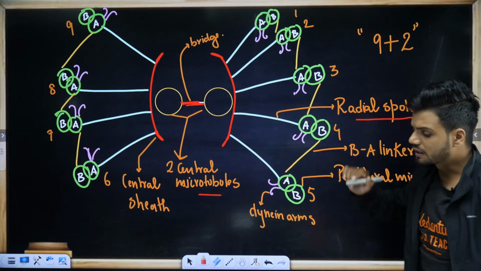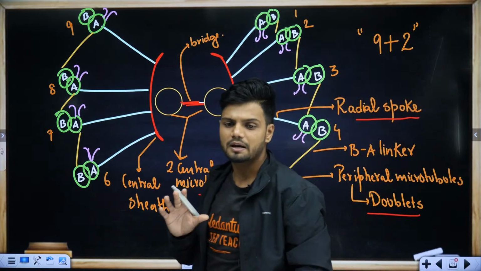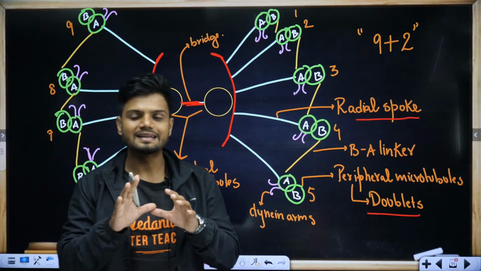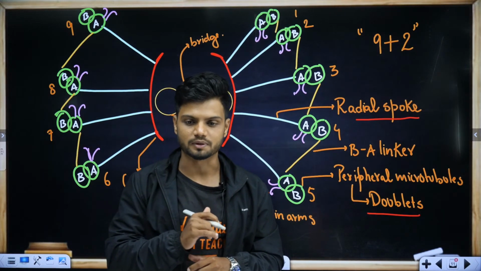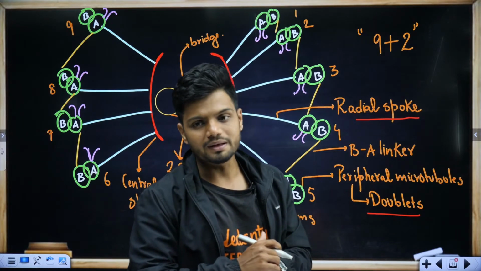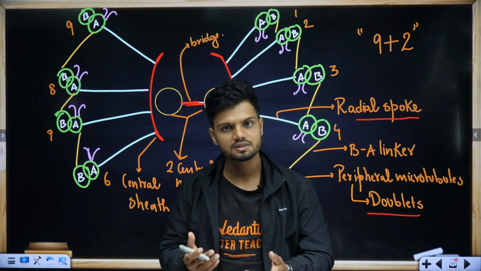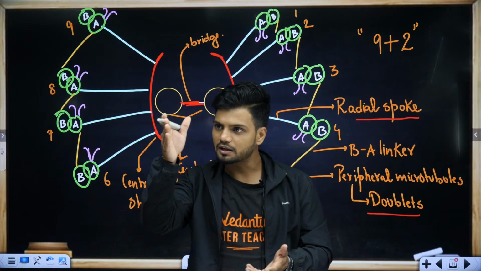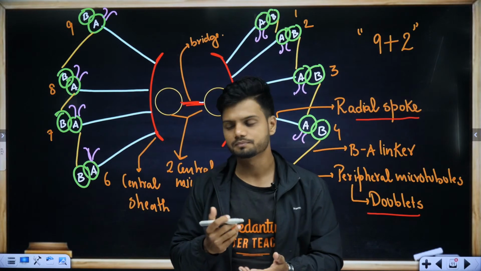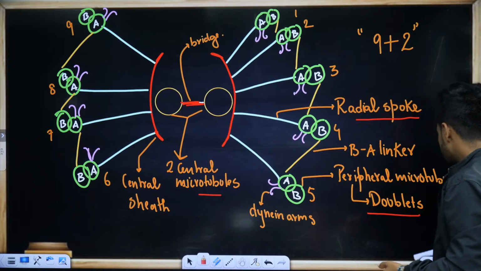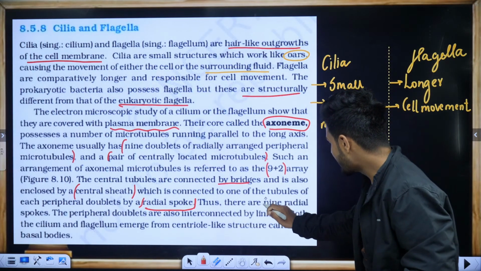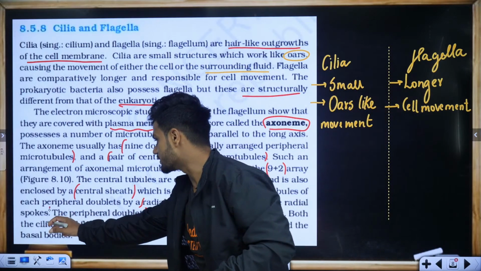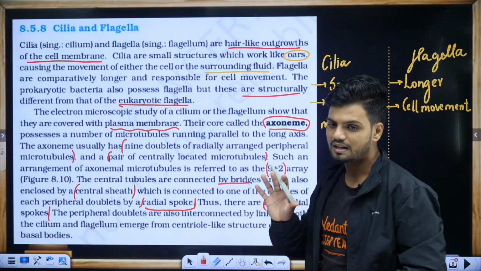So tell me, if there are 9 peripheral microtubules, how many radial spokes will be there? Quickly go in the chat. How many radial spokes will be there? Obviously 9. Every single peripheral doublet will have one radial spoke. Thus there are 9 radial spokes.